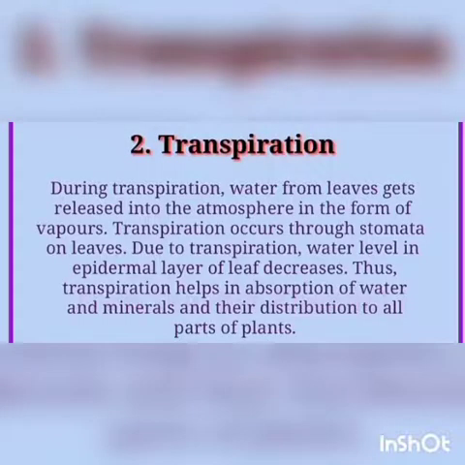Water from leaves gets released into the atmosphere in the form of vapors. Transpiration occurs through stomata on leaves. Due to transpiration, the water level in the epidermal layer of the leaf decreases. Thus, transpiration helps in the absorption of water and minerals and their distribution to all parts of the plant.